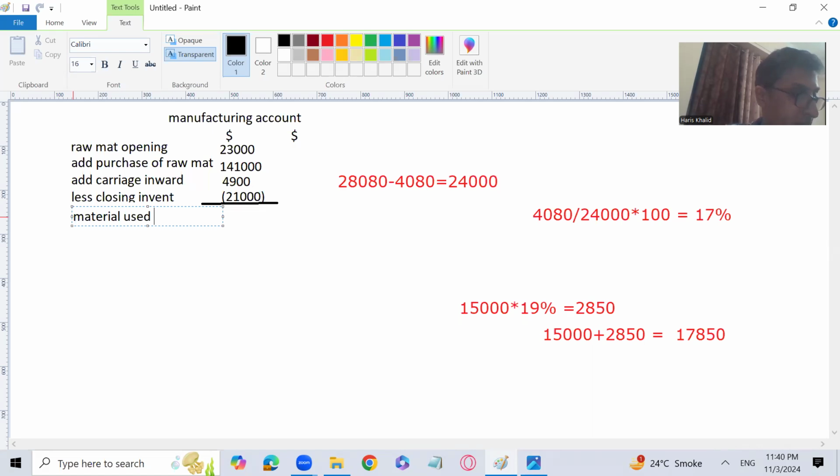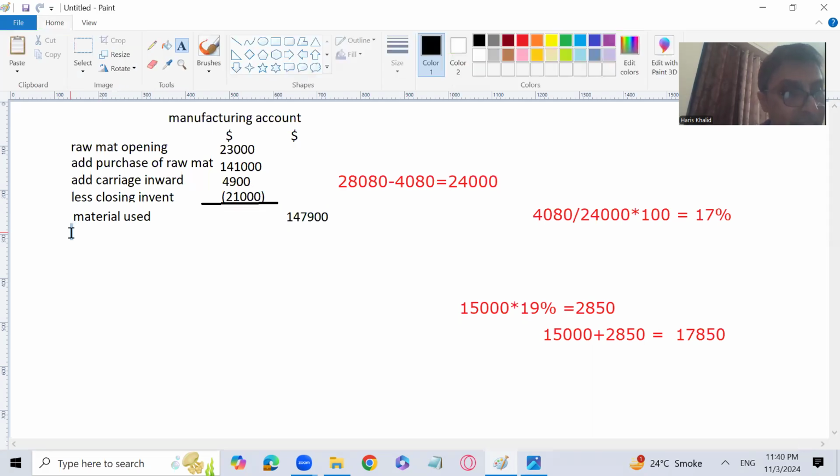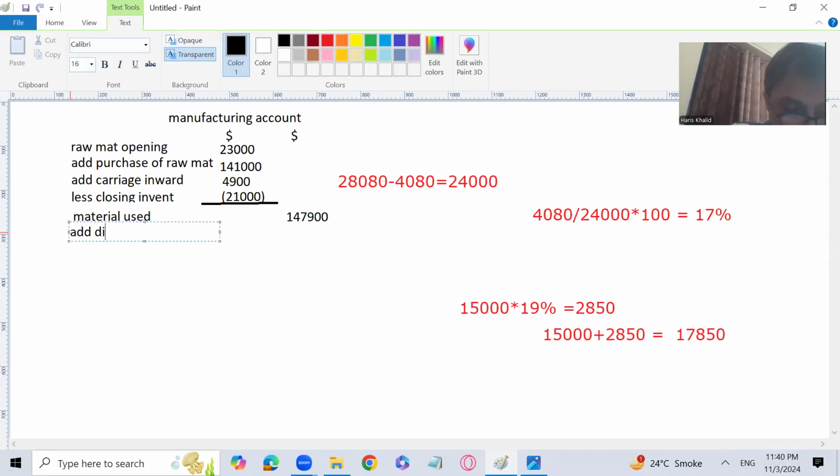23,000 plus 141,000 plus 4,900 minus 21,000. So that becomes 147,900. So material used is going to be 147,900, right? Now I have to add direct wages or direct labor in it.